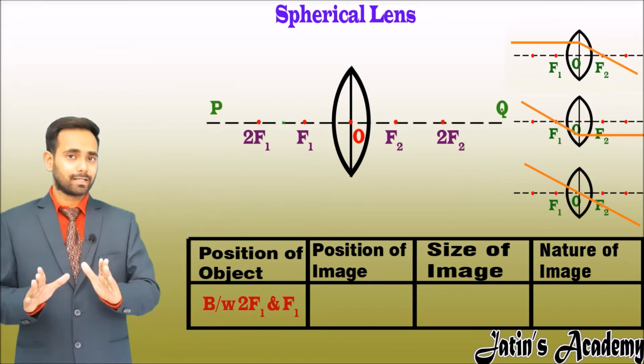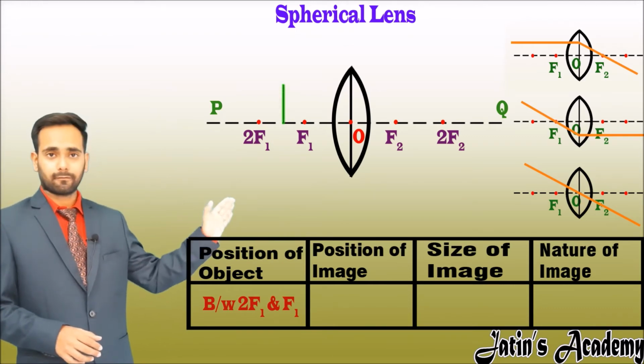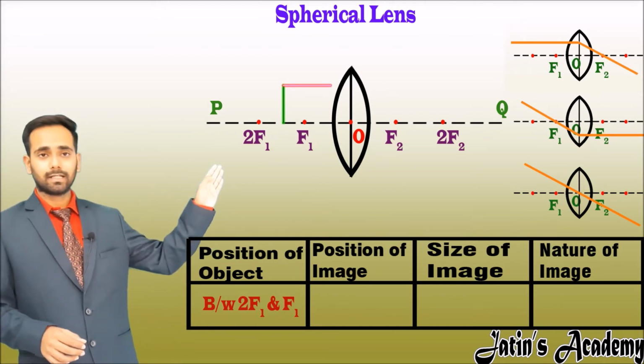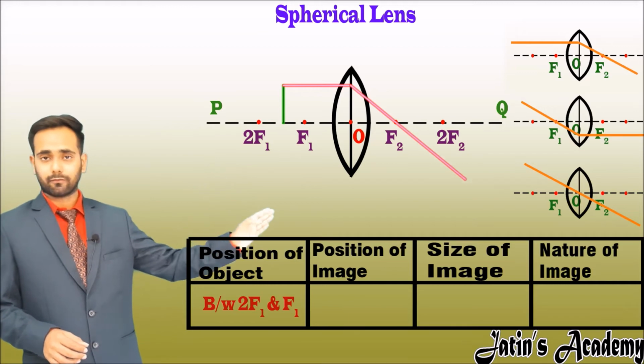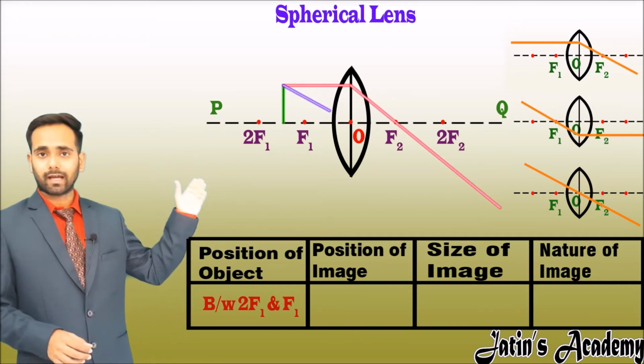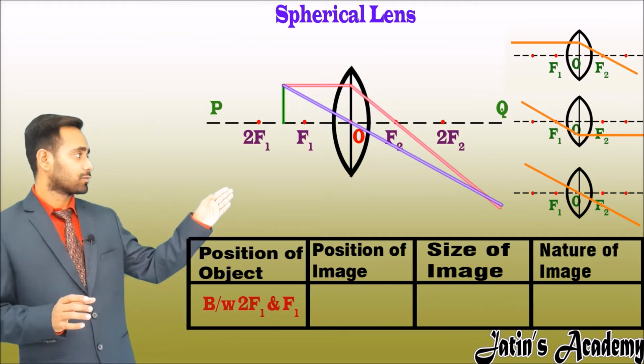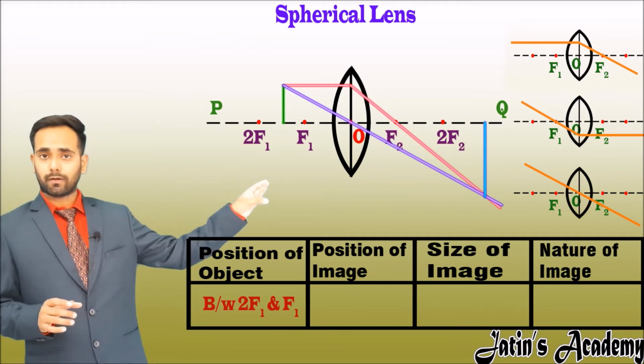Our third case is when object is placed between 2f1 and f1. Now make a 1 centimeter line between 2f1 and f1. Now choose the two rays. First ray is when line parallel to principal axis, it passes from second focus, and second line is when line passes from optical center. We will get the intersection point beyond 2f2.